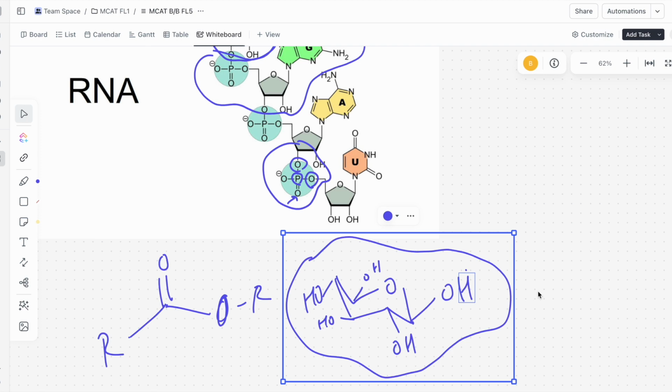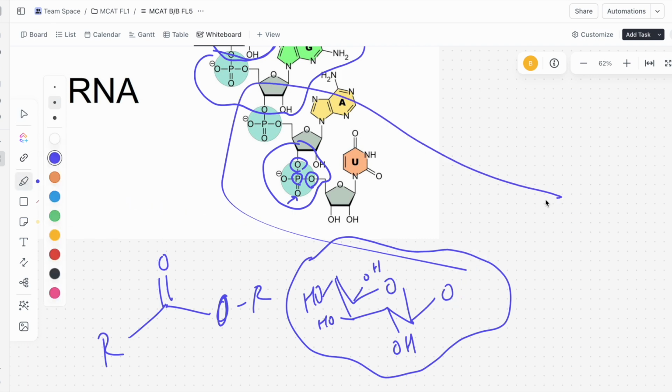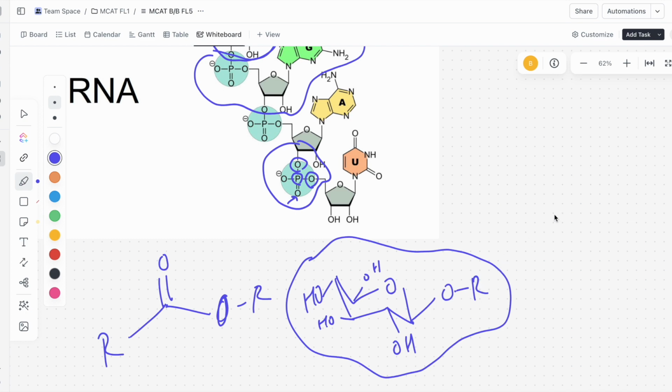And this anomeric oxygen has to be attached to, oops, I'm going to try to delete this hydrogen here. This anomeric oxygen has to be attached to something that's not another hydrogen, right? So it can be any other group. Usually this takes the form of another carbohydrate, but it doesn't have to be. The AAMC explanation does say glycosidic linkages attach different carbohydrates together, but from what I've seen, it doesn't necessarily have to be a carbohydrate. It just has to be something else that's not a hydrogen. Once this happens, you have a glycosidic linkage. So this bond right here is a glycosidic linkage.